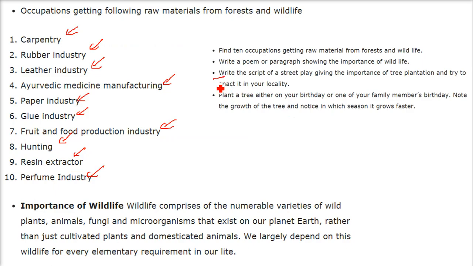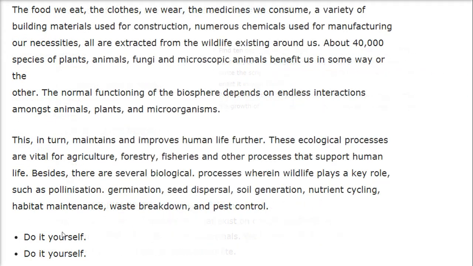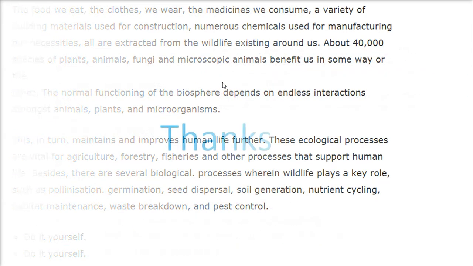The other questions, these two, you have to do by yourself. It's of your area, so you have to write in your own words these two.